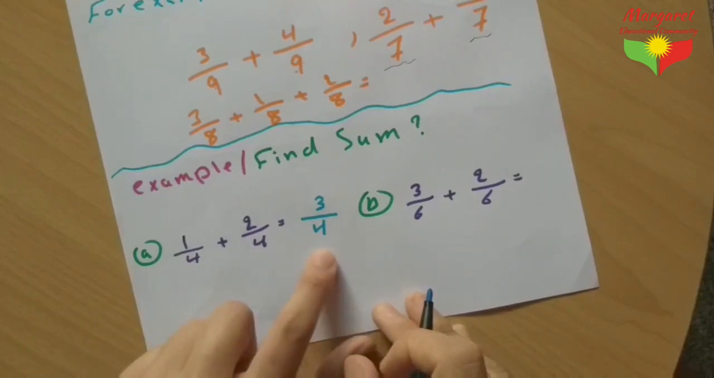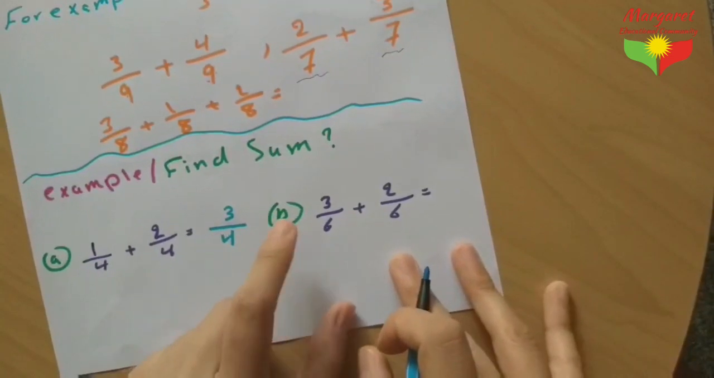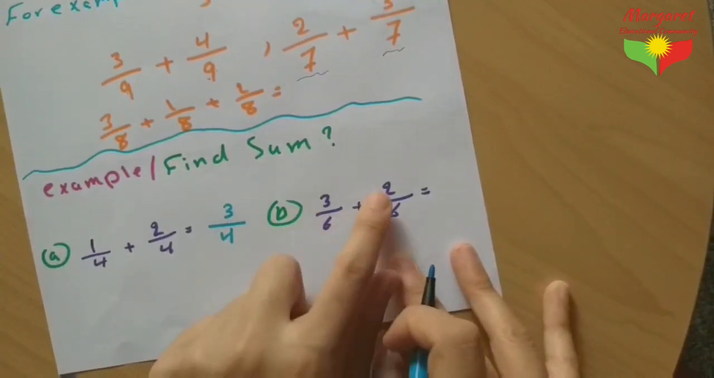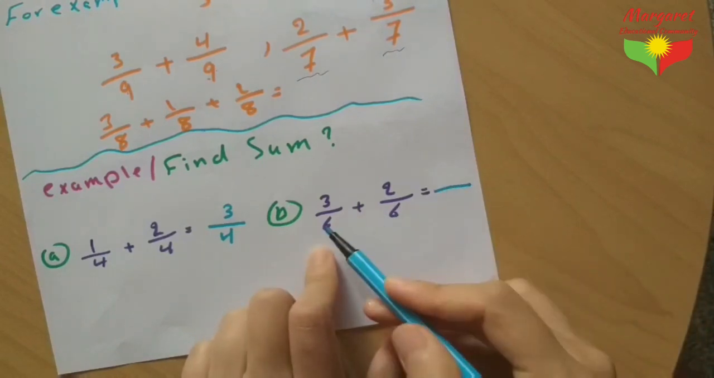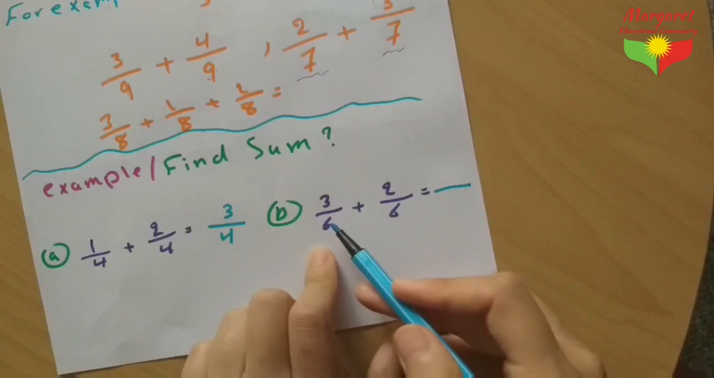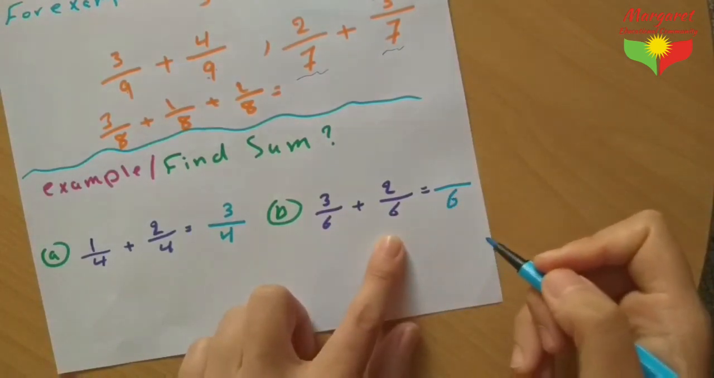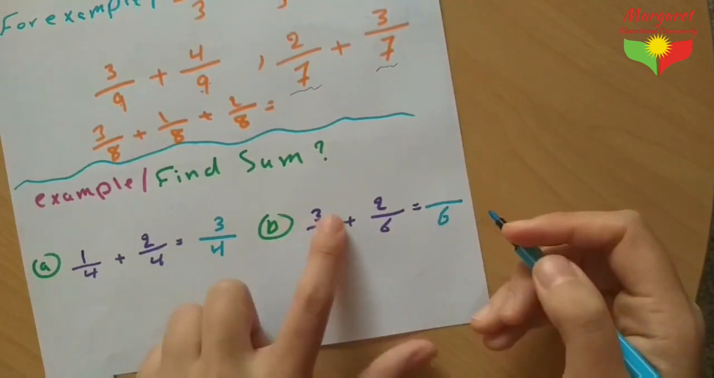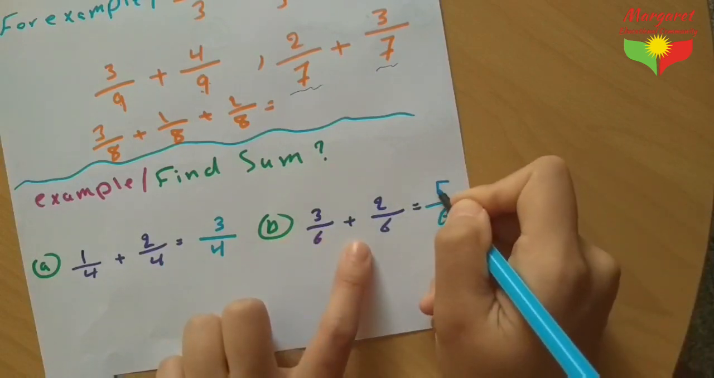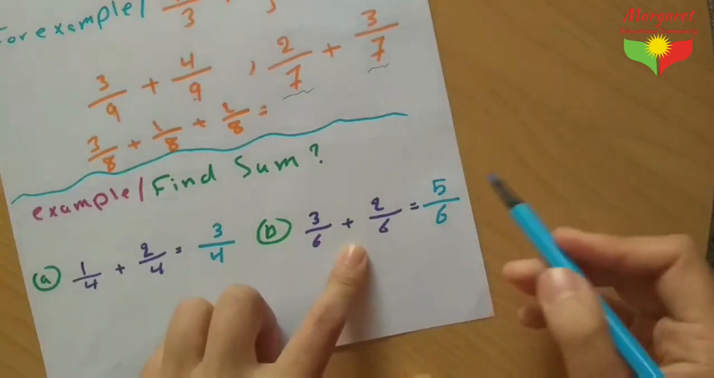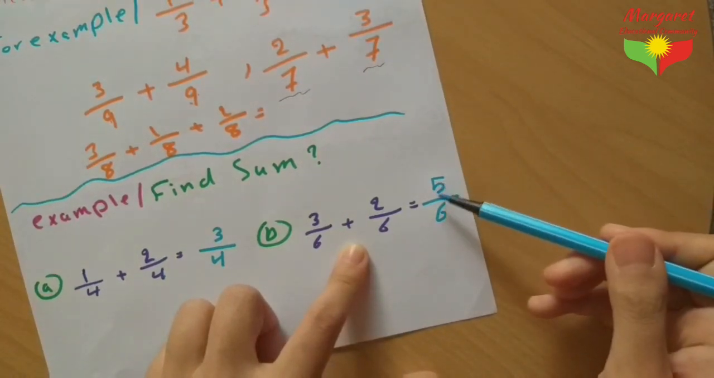Part B, 3 over 6 plus 2 over 6. Because they have the same denominator, the 2 fractions are called like fractions. Keep the denominator, or stay the same denominator. After that, add the 2 numerators, 3 plus 2 equal 5. 5 over 6, or 5 divided by 6.